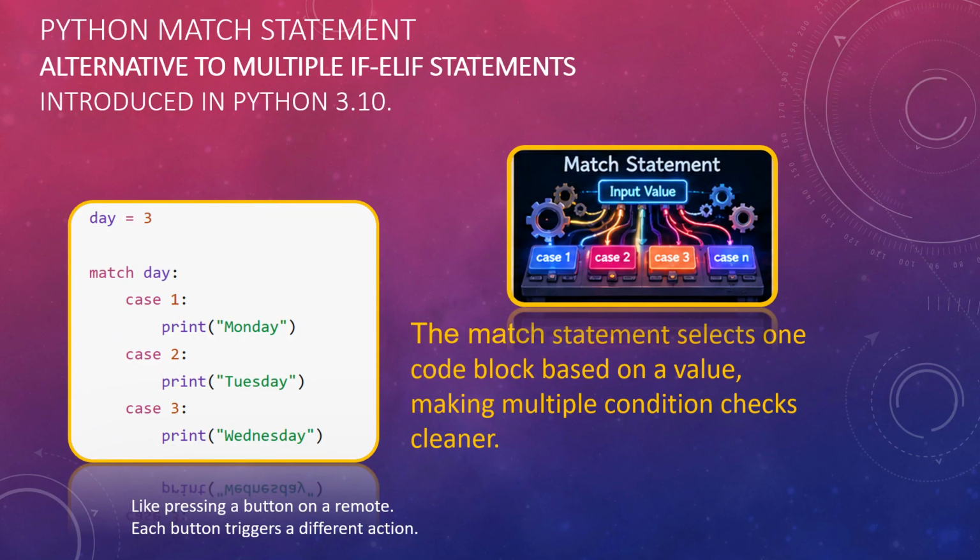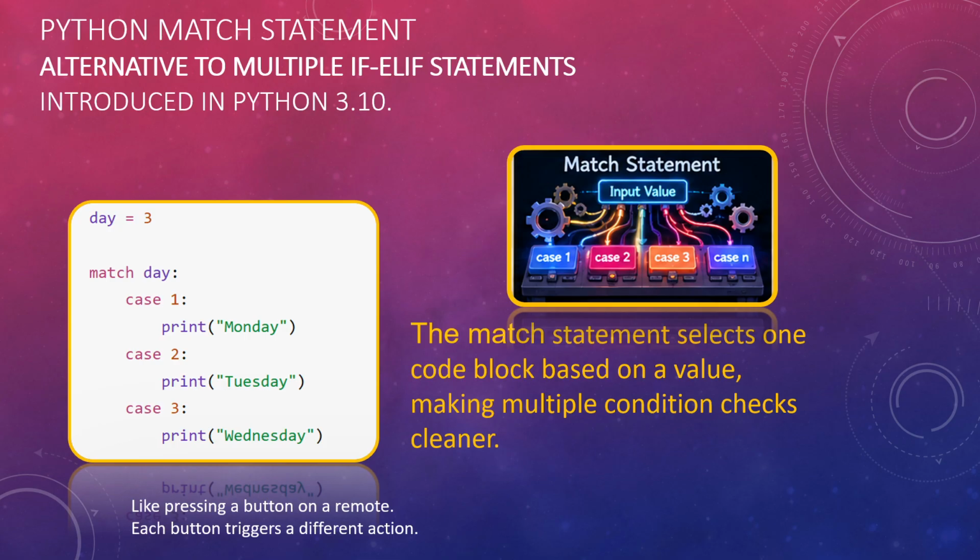Python also provides a match statement, which is an alternative to multiple if statements. It has been introduced in Python 3.10. Now if I have day equal to 3 and a match statement, match day, it will check case 1, case 2, case 3. Here it will go for case 3, the third one, which is Wednesday. So the match statement selects one code block based on the value. It directly goes to that code.